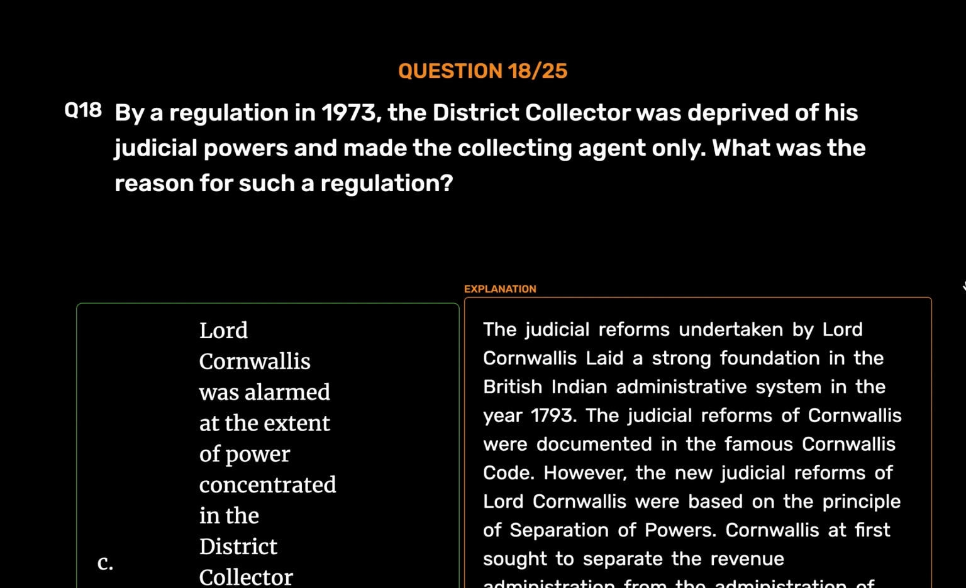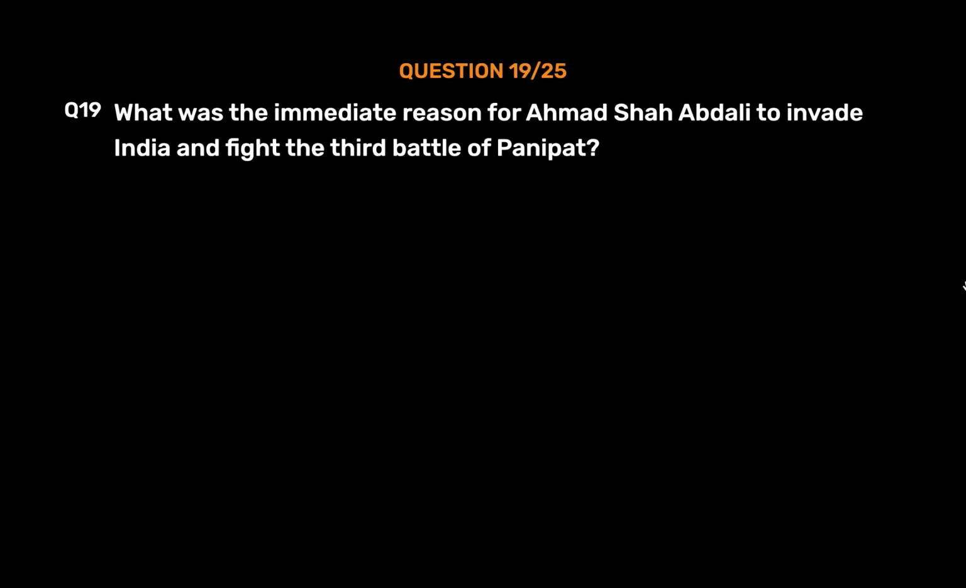However, the new judicial reforms of Lord Cornwallis were based on the principle of separation of powers. Cornwallis at first sought to separate the revenue administration from the administration of justice. The collector used to be the head of the revenue department in a district and also enjoyed extensive judicial and magisterial powers.